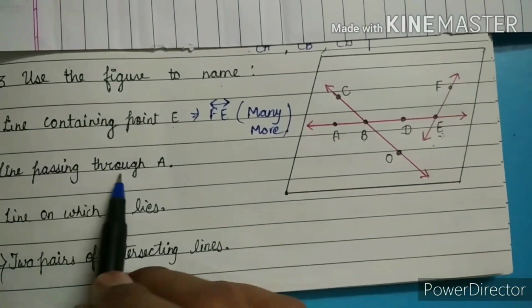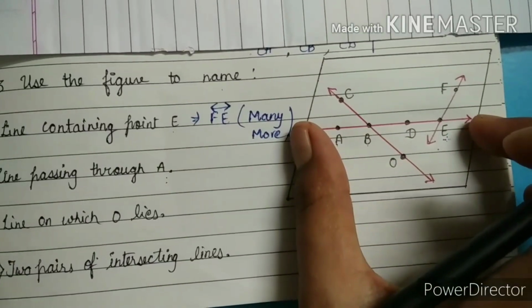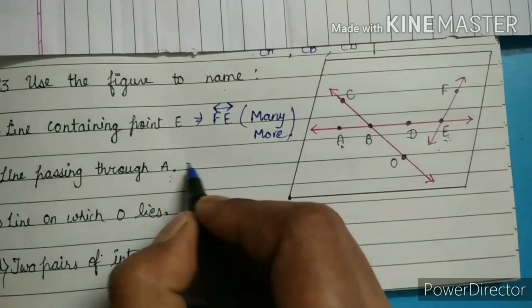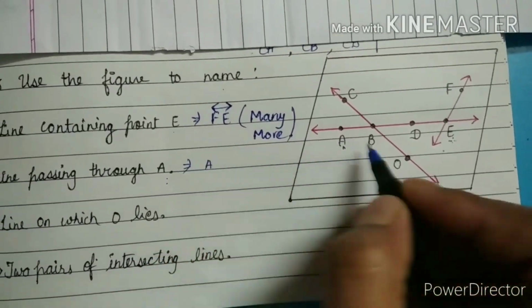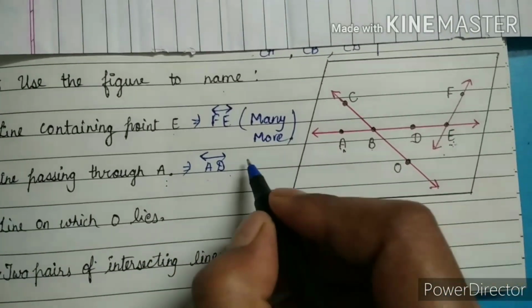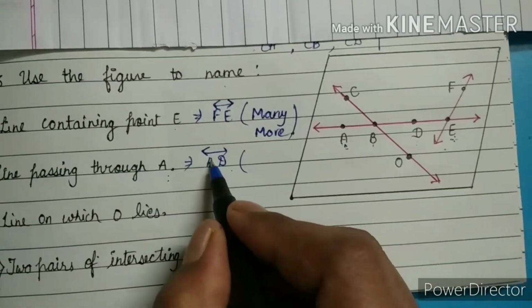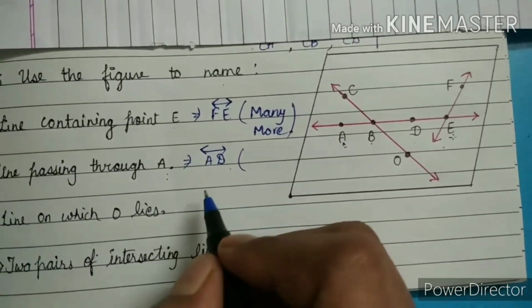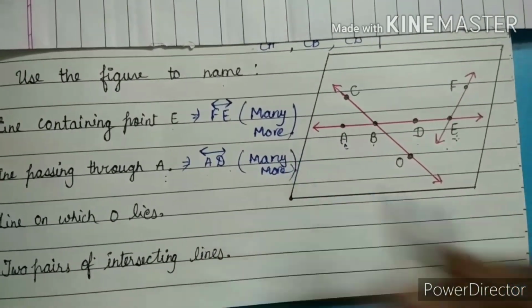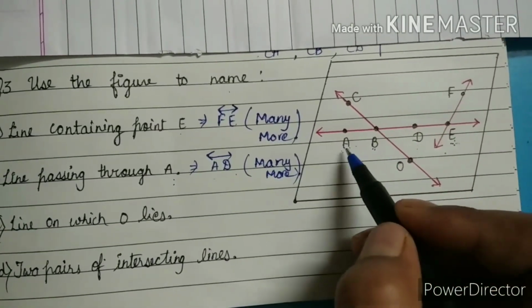B is a line passing through A. So which line? Here, this line has the point A. We have to write a line that passes through A. From A we can take anywhere, so I am taking AD. Not only AD, we can take A to B, A to D, A to E, but this is a line, that's why we are putting here an arrow-sided line. And same as the previous, we have to write many more cases. Anything we can write, AB, AD, AE, but on that line A must be there.